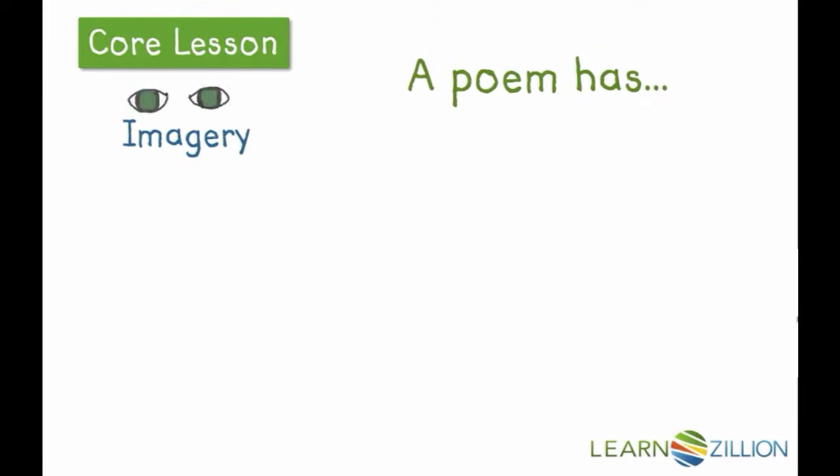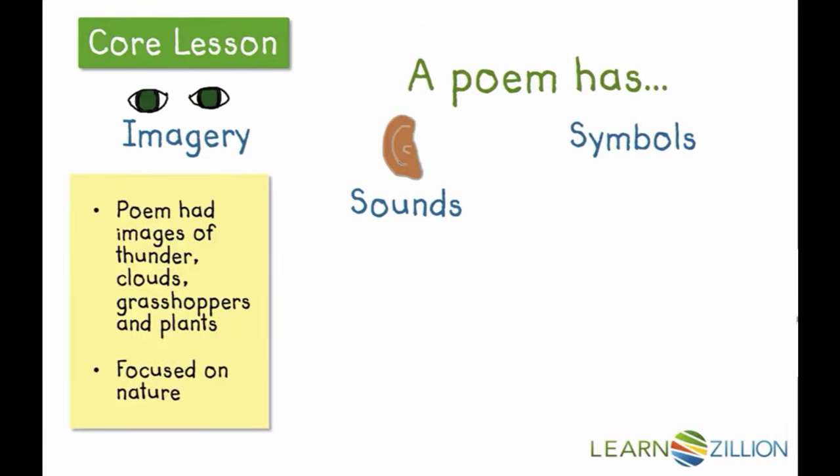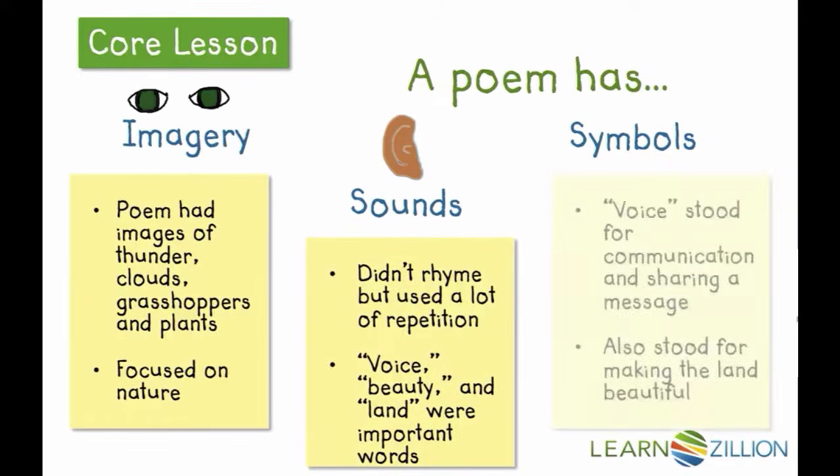Now let's consider the imagery, sounds, and symbols of this poem. The imagery that we see in 12th Song of the Thunder shows us that the poem has thunder, clouds, grasshoppers, and plants, which really can just be summed up as nature.